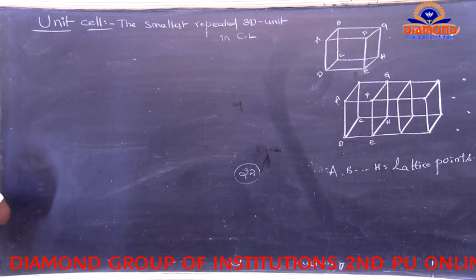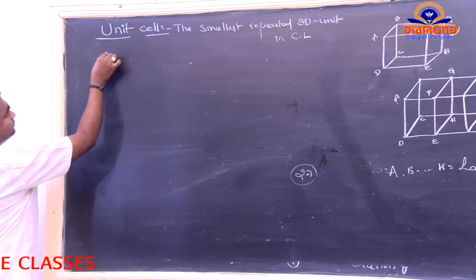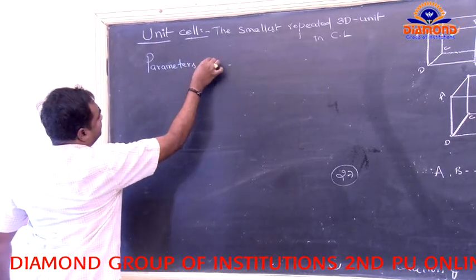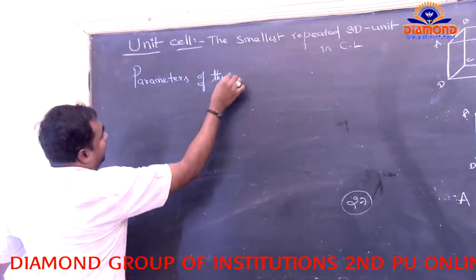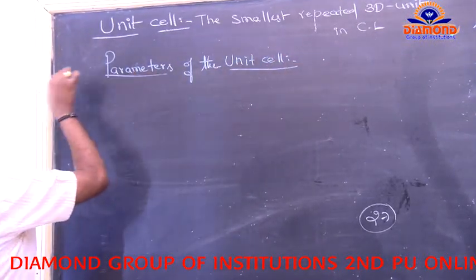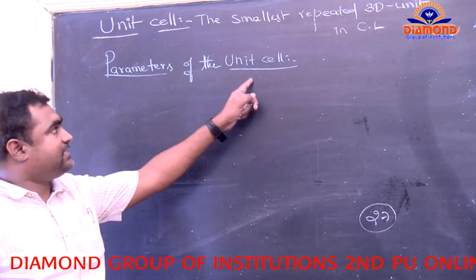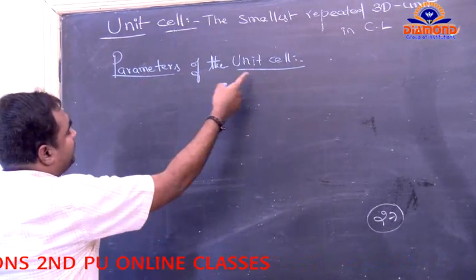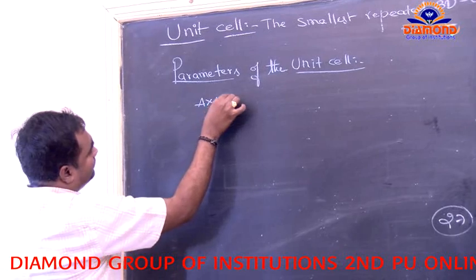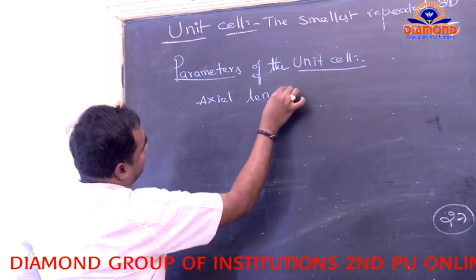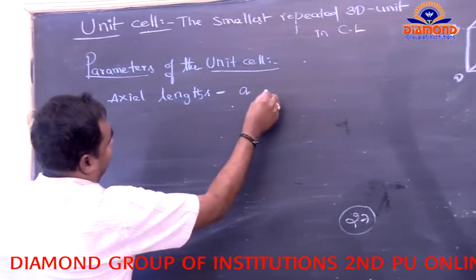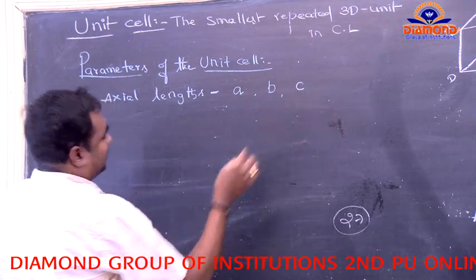Now, the parameters of the unit cell. What are the parameters of the unit cell? The parameters of the unit cell are considered as two types. The first one is axial lengths, which belong to small a, small b, and small c.